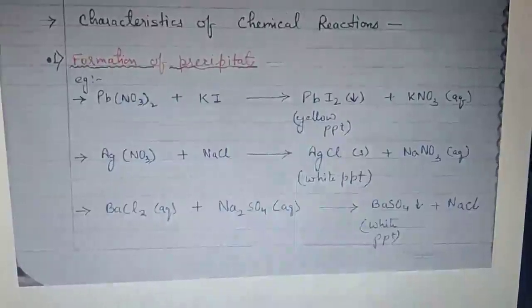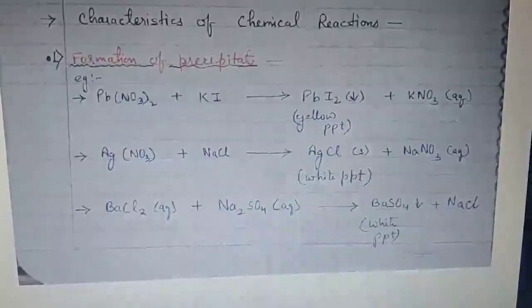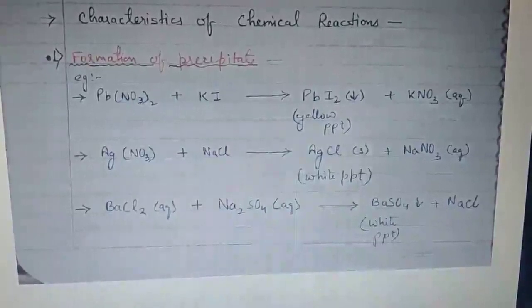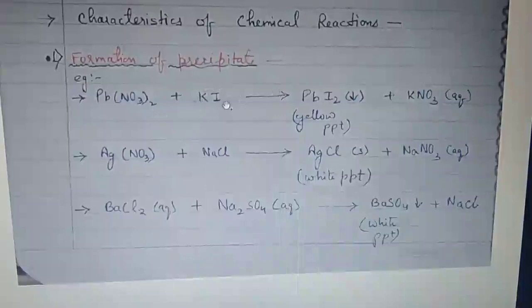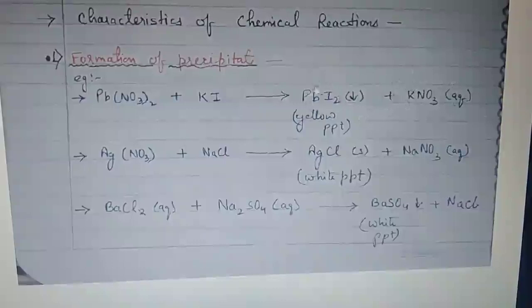Suppose, as you have learned in your previous activity, lead nitrate is treated with potassium iodide. You can observe a yellow PPT of lead iodide, which is insoluble in the aqueous solution of potassium nitrate. So a new substance called lead iodide, which is yellow in color, you can observe here.